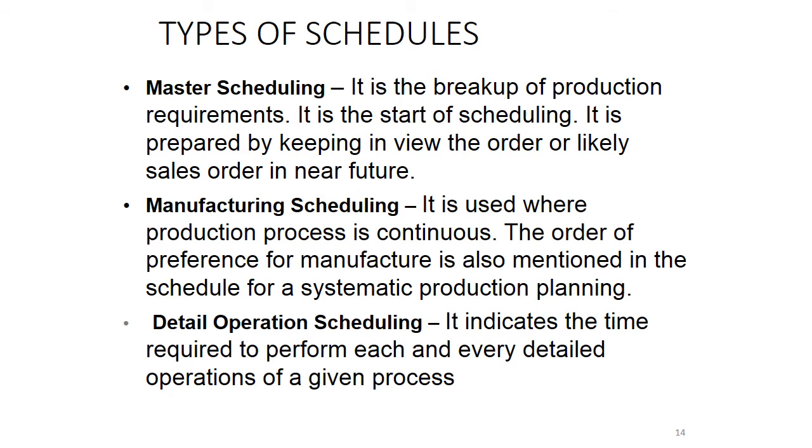Manufacturing scheduling is used where the production process is continuous. The order of preference for manufacture is also mentioned in this schedule for systematic production planning. That means in manufacturing schedules, the preferences of the manufacturer are also mentioned. Detailed operation planning indicates the time required to perform each and every detailed operation of a given process. That means here we are recording the time required to perform each activity in detail.